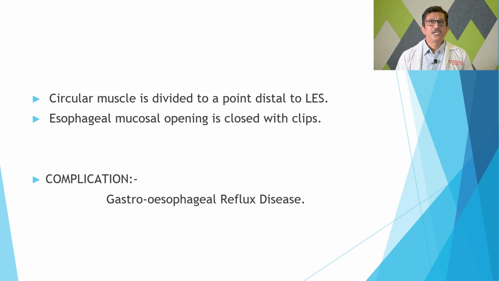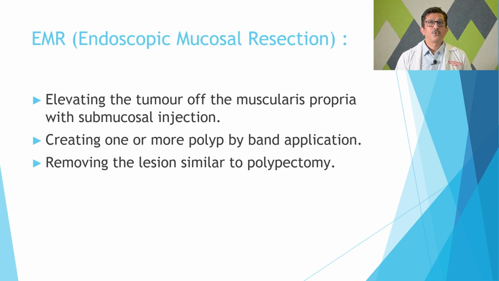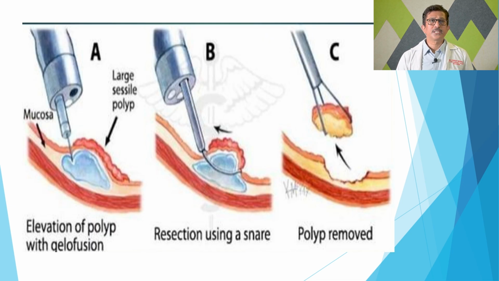Another few procedures, like EMR. Here, endoscopic mucosal resection is done for smaller tumors limited to the mucosa, elevating the tumor off the muscularis propria with submucosal injection of a dye, creating a polyp by band application and removing the lesion similar to polypectomy. And this is the pictorial presentation of how EMR is done. First you inject the dye in the submucosa, elevate the mucosa off the muscularis propria, and apply a band, and that small tumor can be removed in total and taken for biopsy.